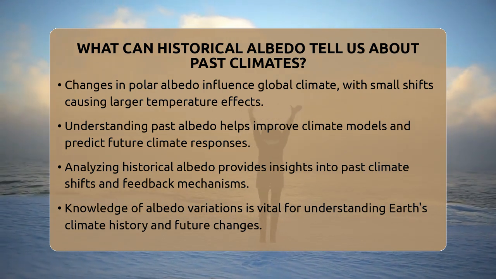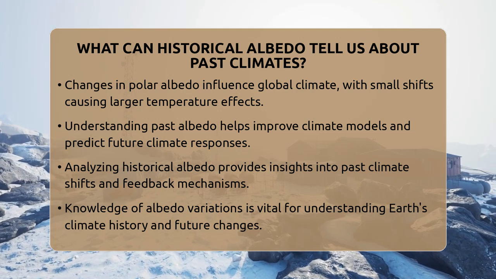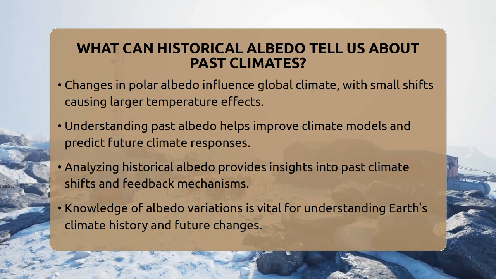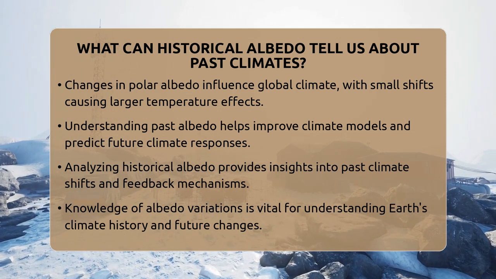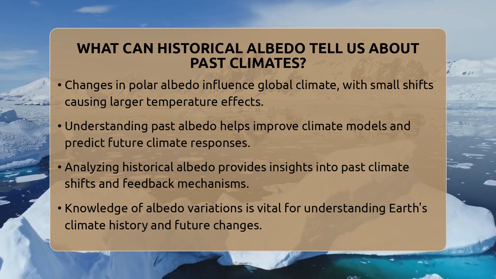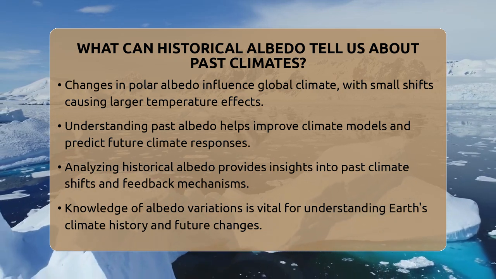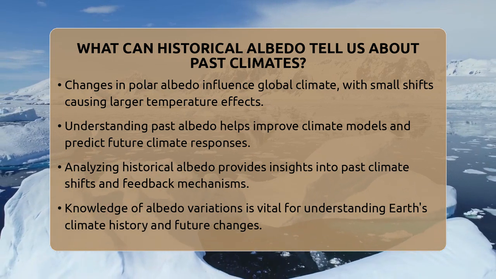So, by examining historical albedo, we learn about past ice cover, surface conditions, and temperature shifts. It shows us how feedback loops worked in the past and how they might operate in the future. This knowledge is key to understanding Earth's climate history and preparing for what lies ahead, especially in the polar regions where changes happen fastest.